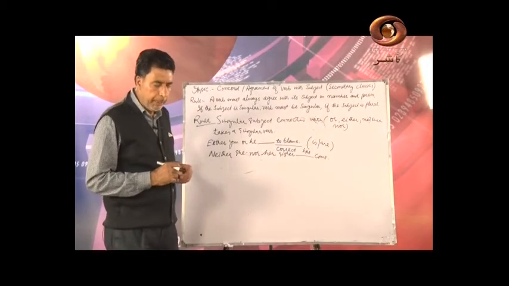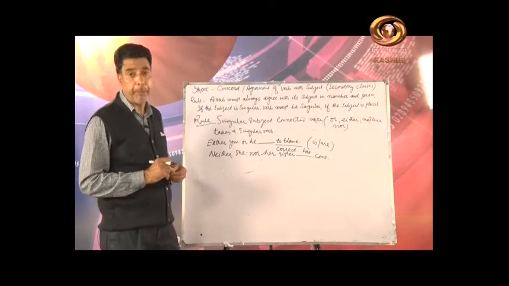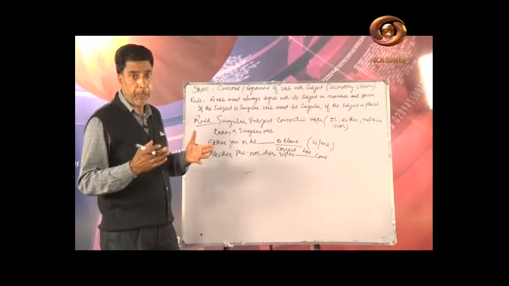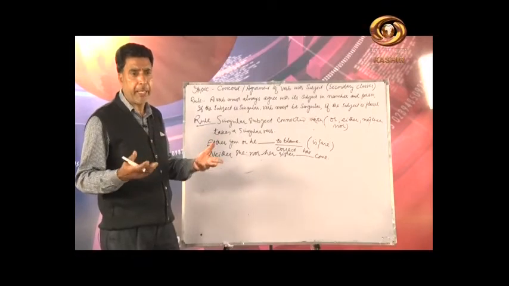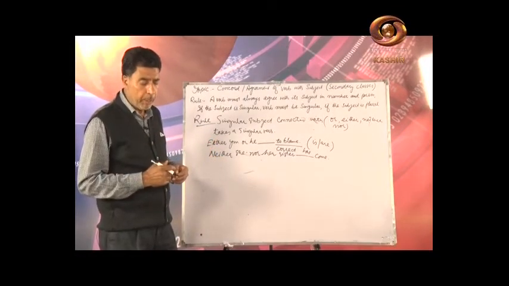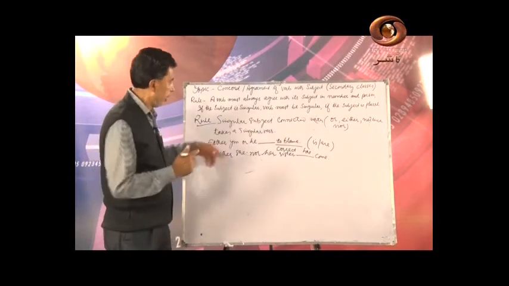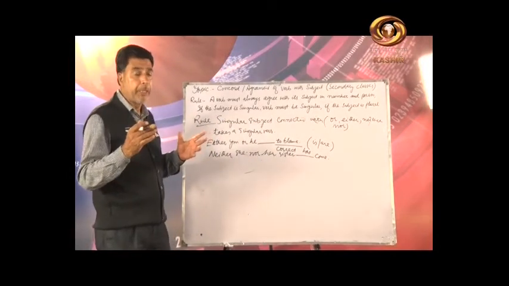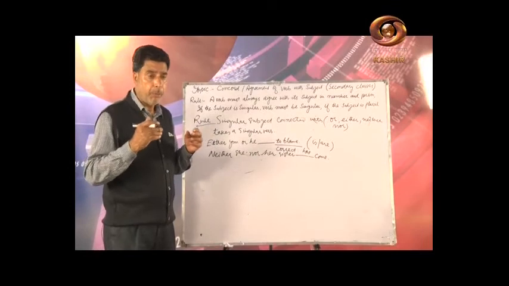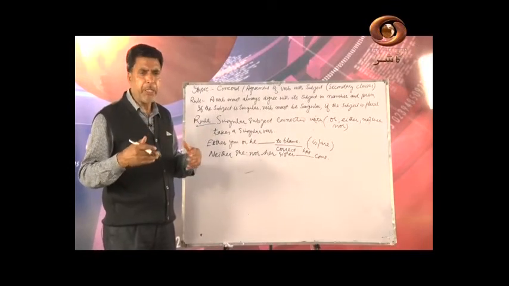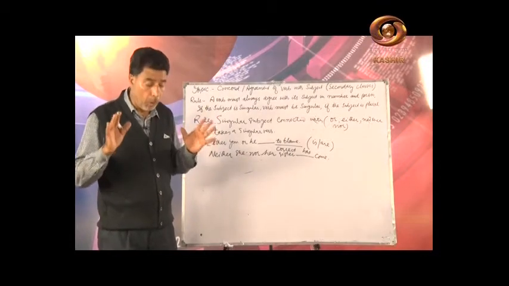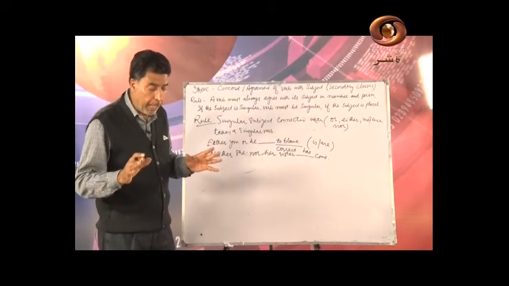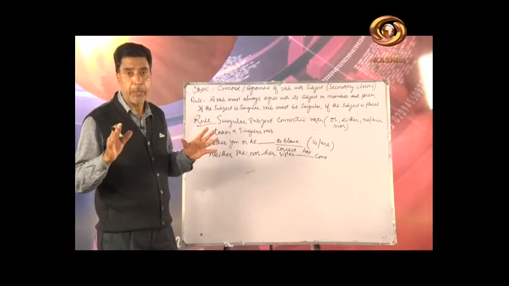One more rule: if subjects of different numbers are joined, for example I, you, he, she, we, they, by neither and nor, or either or, the verb must be plural.